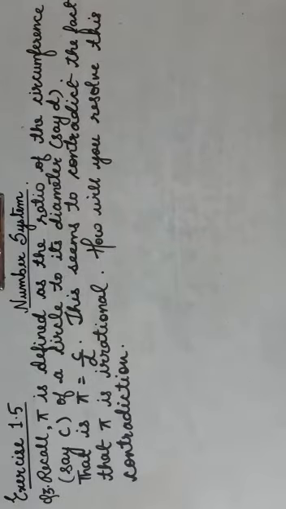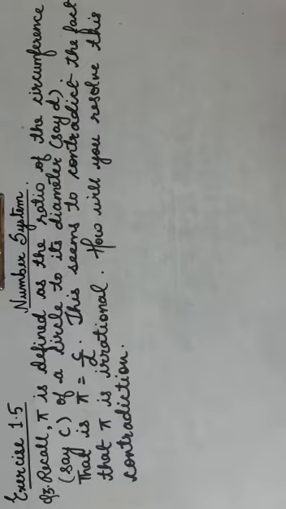So the next question, question number 3, is: recall pi is defined as the ratio of circumference, say c, of a circle to its diameter, say d. That is, pi is equal to c upon d, the ratio of circumference to diameter. This seems to contradict the fact that pi is irrational. Pi is written in the form of c upon d, no? An irrational number cannot be written in the form of p by q, but pi is written in the form of c upon d. So this seems to contradict the fact that pi is irrational.